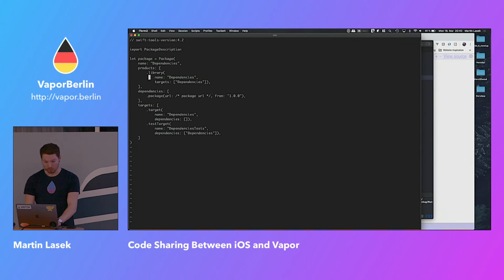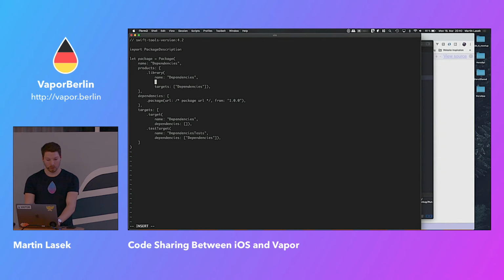All right. So the first thing we want to do is add here another argument for type called dynamic. And yes, the dependency. Let's copy the URL out of GitHub.